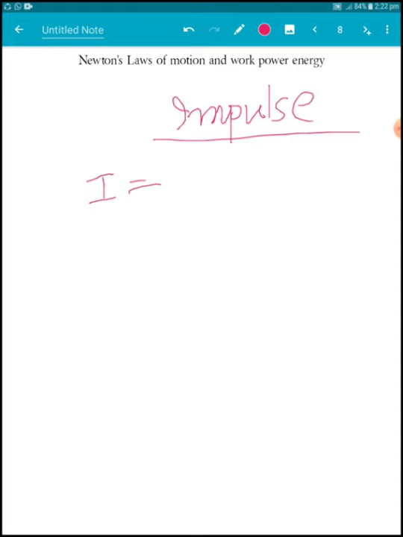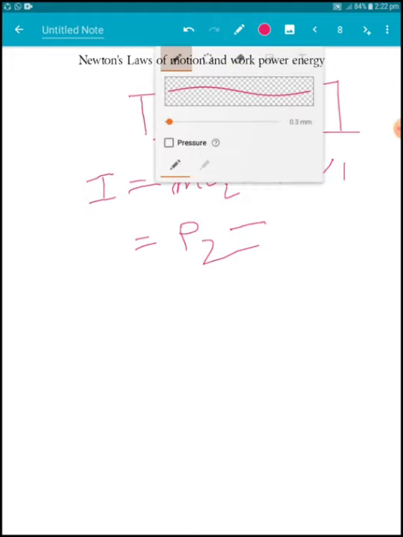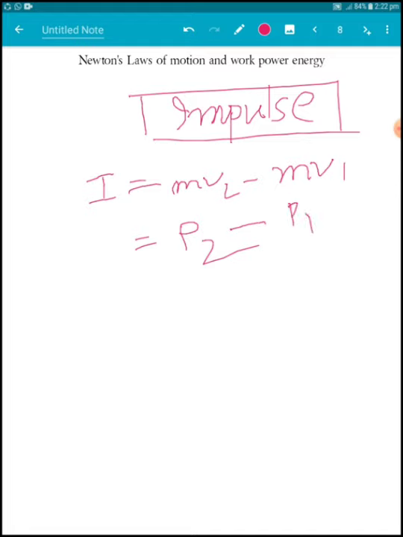Rate of change of momentum is directly proportional to the force according to Newton's second law. Impulse is the change in momentum, m v2 minus m v1, that is, p2 minus p1, where p1 is the linear momentum m v1. This is the impulse.